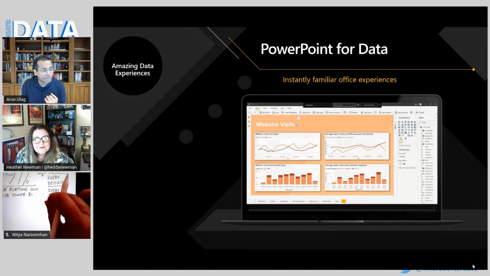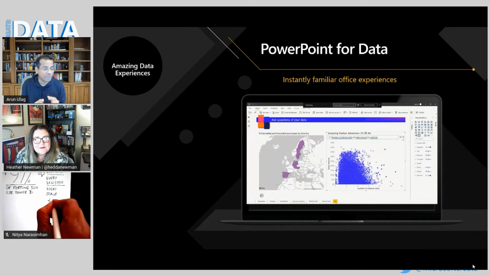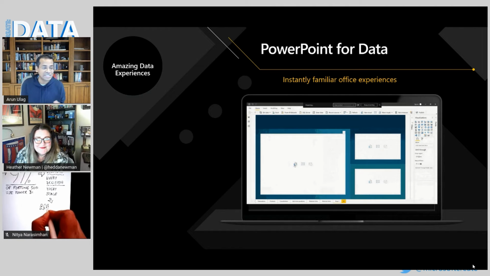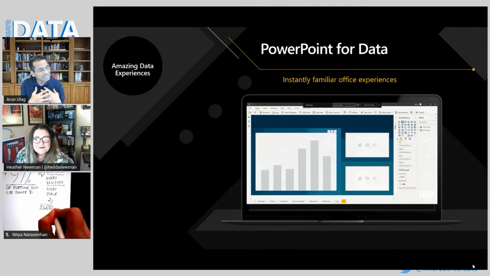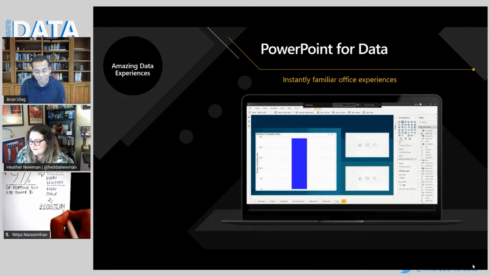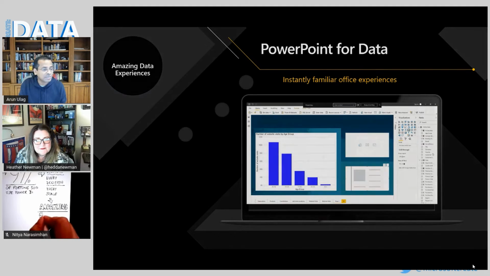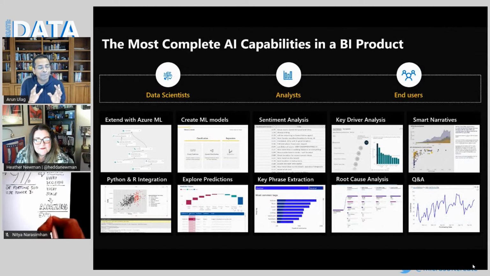The way theming works in Power BI is the way theming works in PowerPoint. The way grouping works in Power BI is the way grouping works in PowerPoint. Conditional formatting in Power BI is the way conditional formatting works in Excel. Get data experience in Power BI is the get data experience in Excel. That's why people feel so comfortable as they come in and experience Power BI for the first time. But it's not just about making Power BI easy to use.